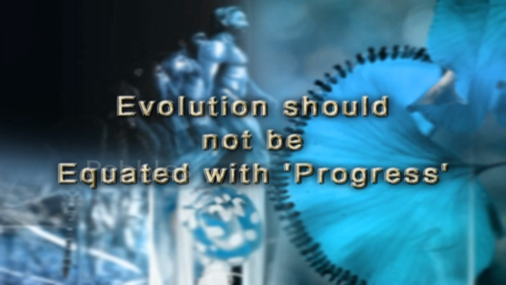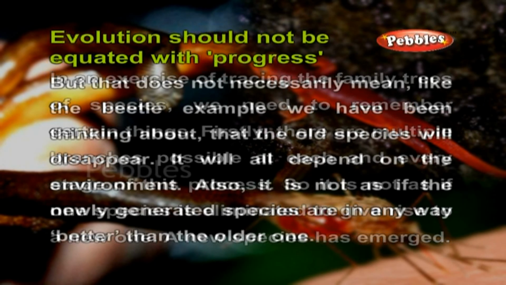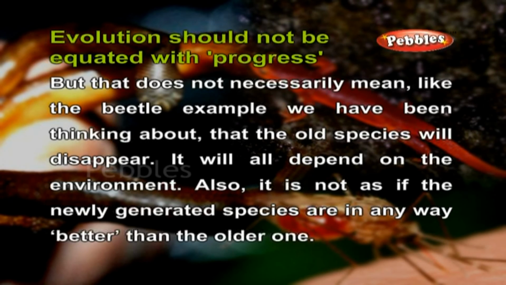Evolution should not be equated with progress. In an exercise of tracing the family tree of species, we need to remember certain things. Firstly, there are multiple branches possible at each and every stage of this process. So, it is not as if one species is eliminated to give rise to a new one. A new species has emerged. But that does not necessarily mean, like the beetle example we have been thinking about, that the old species will disappear. It will all depend on the environment.